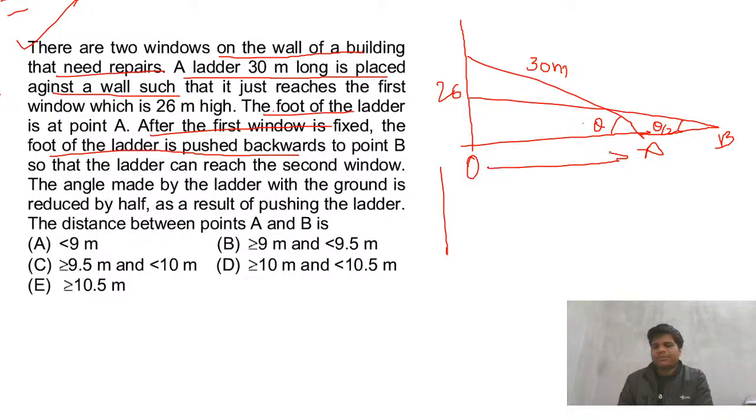Let's take OA. 30 squared is 900, 26 squared is 676, so the difference will be 224. Root 224.